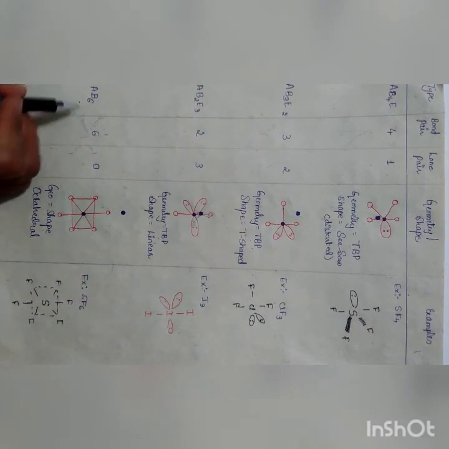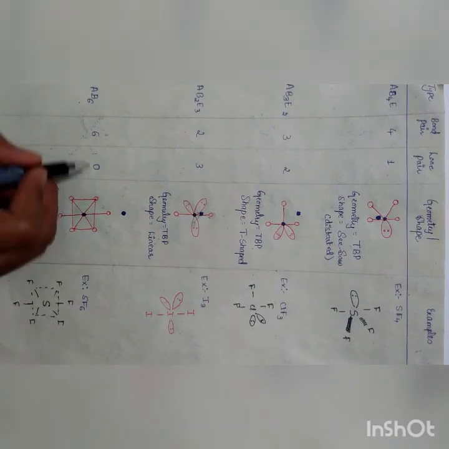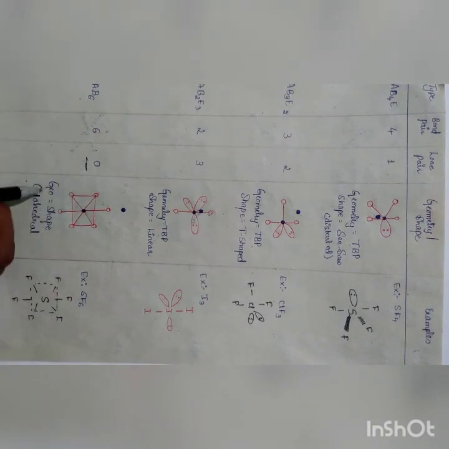Another type, AB6. Bond pair is 6, lone pair is 0. Here the lone pair is 0, that's why geometry is equal to shape. Shape and geometry are both octahedral. Example is SF6.